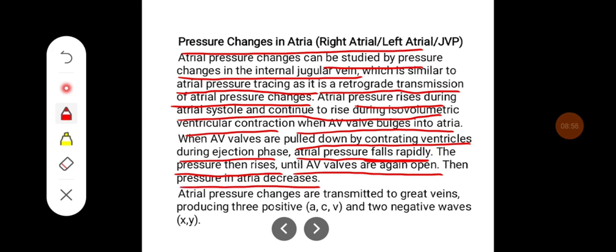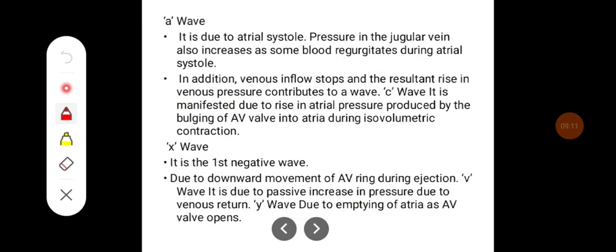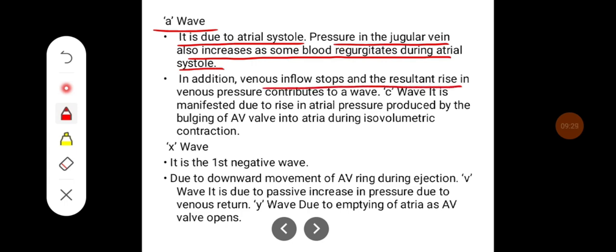Then pressure rise in atria decreases. The atrial pressure changes are transmitted to great veins, producing 3 positive waves, that is A, C and V, and 2 negative waves X and Y. In jugular pulse tracing, A wave is due to the atrial systole. Pressure in the jugular vein also increases as some blood regurgitates during atrial systole. In addition, venous flow stops and resultant rise in the venous pressure contributes to A wave.